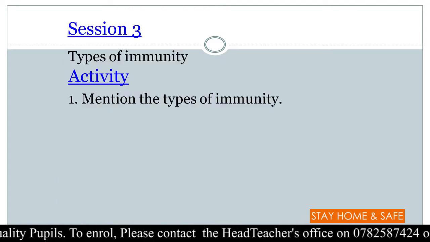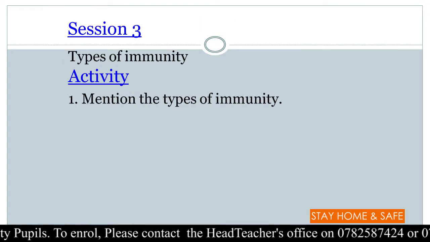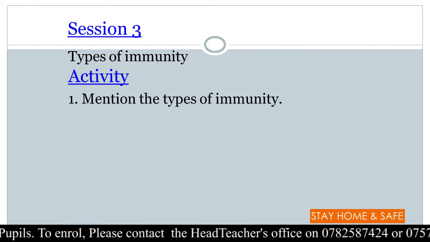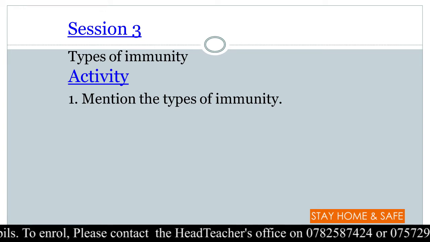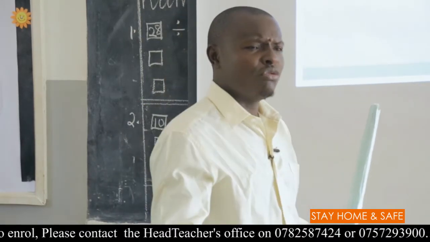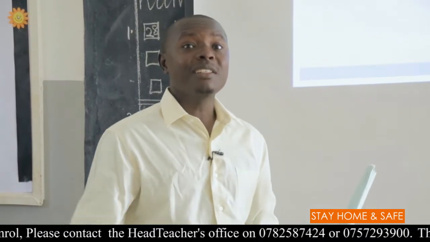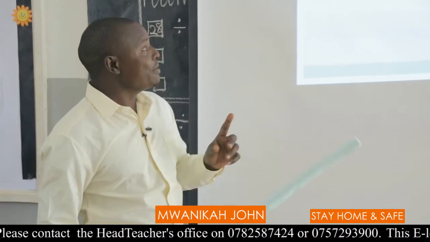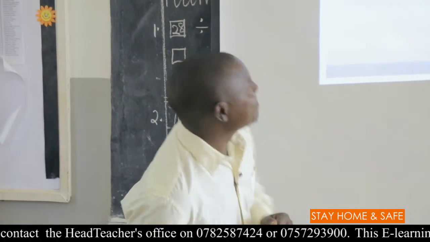Let's continue. I told you that you have to mention the types of immunity. Now, check yourself. Which type of immunity do you know? Which type of immunity can one develop? I know you know them, but compare your answer with mine.